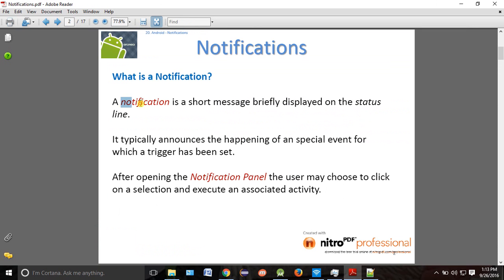So what is a notification? A notification is nothing but a short message on your mobile, and it comes to your status panel. What is the status panel? On the top. Okay, so let's connect.